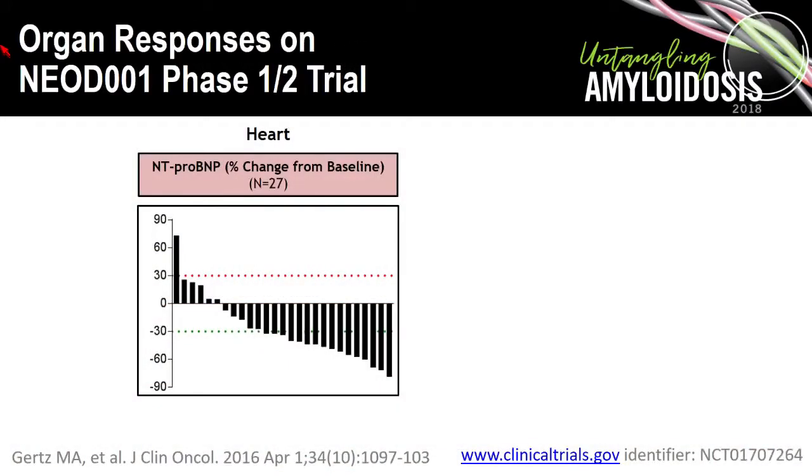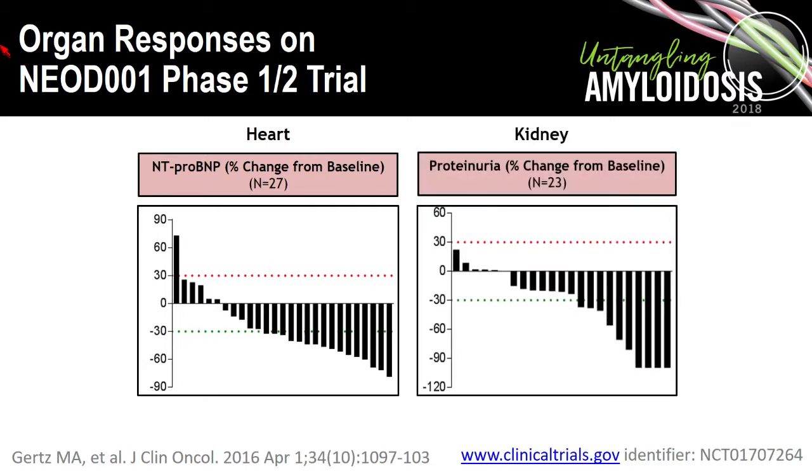So with regards to the heart, in the phase 1 and phase 2 expansion group in total, there were 27 patients who had cardiac involvement of amyloidosis, and of these 27, a little bit more than half actually had an NT-proBNP reduction during the course of the study that met criteria for a cardiac response. Among 23 patients with renal involvement, proteinuria was decreased in the majority of patients, and in about a third of them, it was decreased to the point that it would be considered a renal response, including a handful of patients who actually had complete resolution of proteinuria while on the study.